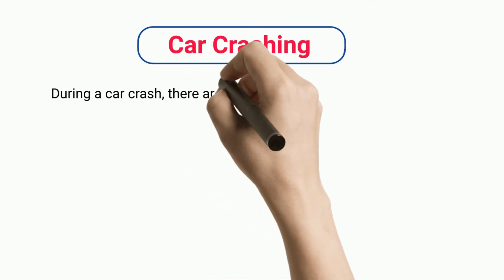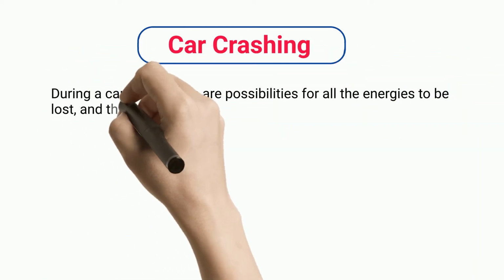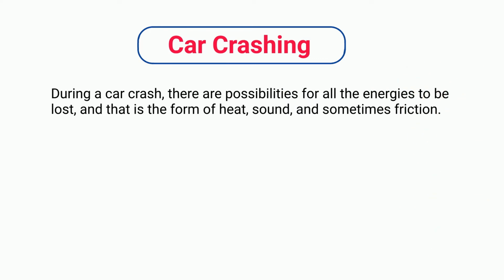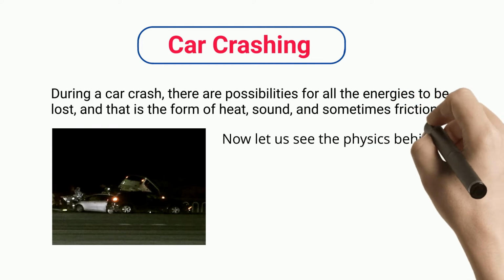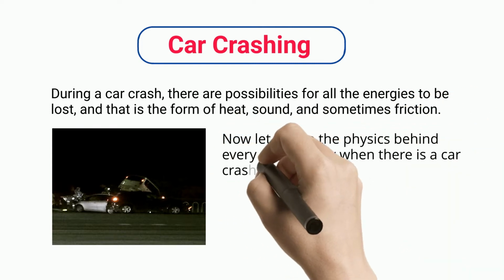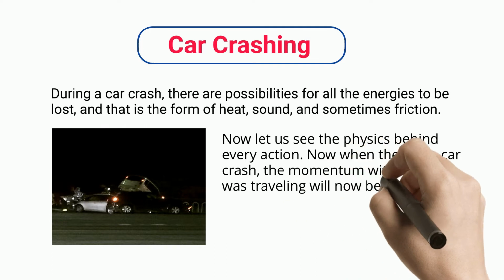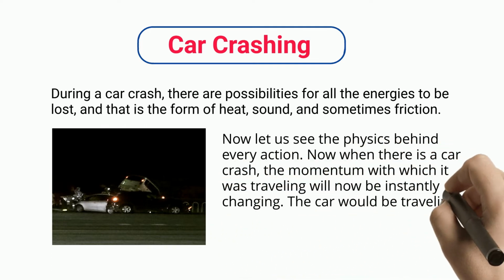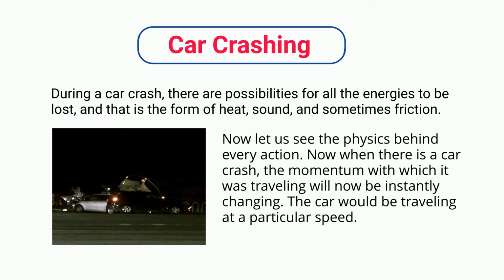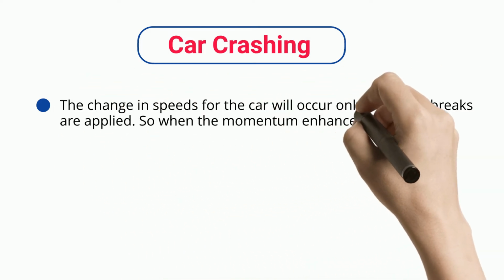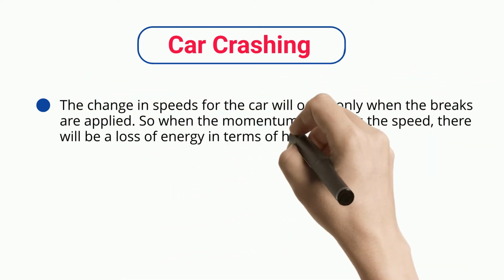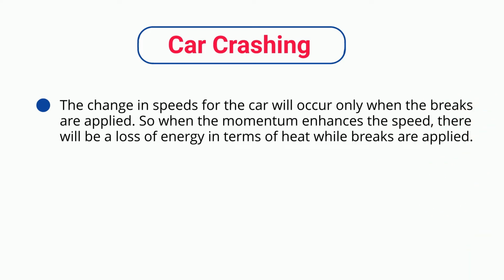Car crashing. During a car crash, there are possibilities for all the energies to be lost, in the form of heat, sound, and sometimes friction. Now let us see the physics behind every action. When there is a car crash, the momentum with which it was traveling will be instantly changing. The car would be traveling at a particular speed. The change in speed for the car will occur only when the brakes are applied. So when the momentum changes the speed, there will be a loss of energy in terms of heat while brakes are applied.